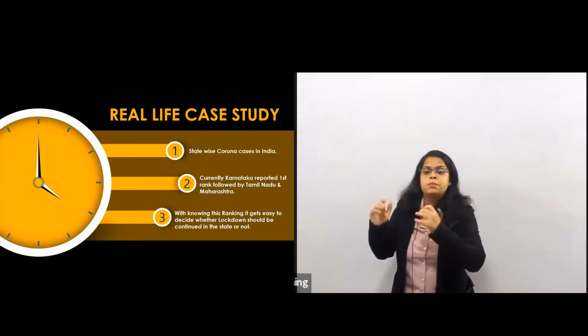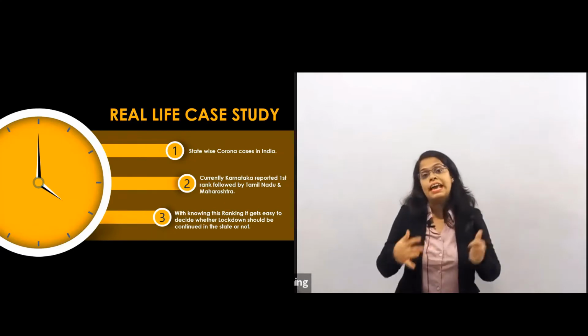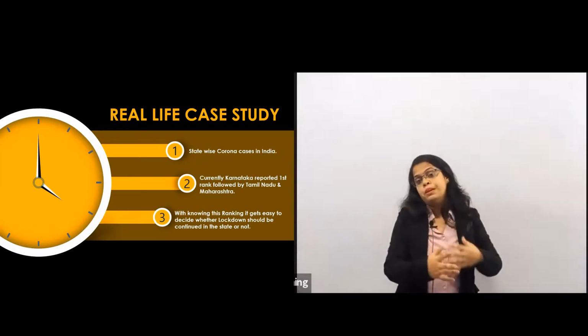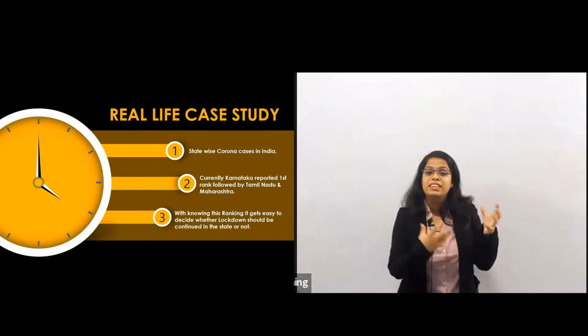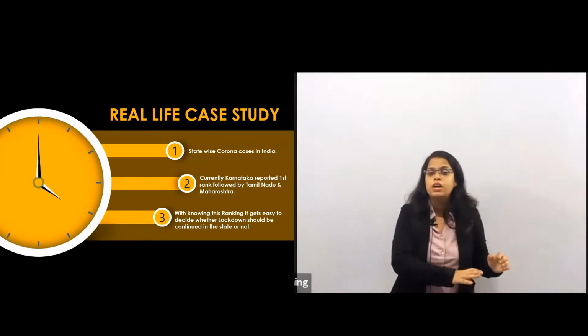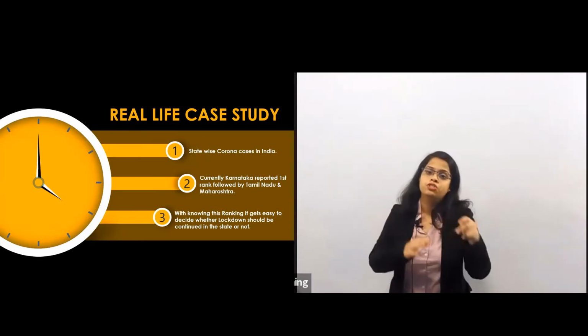All these possibilities, but how have they decided? They have decided on the basis of the ranking. They have given the rank of in which state the corona positive patients, in which state all the conditions are very bad, and in that condition there is a complete lockdown. So in that way they can decide where the lockdown should be open or locked.